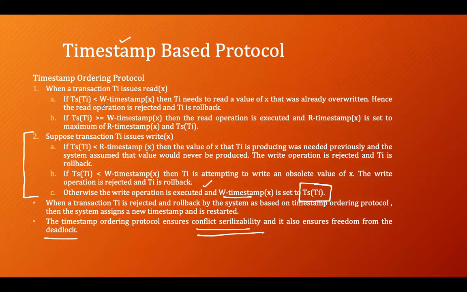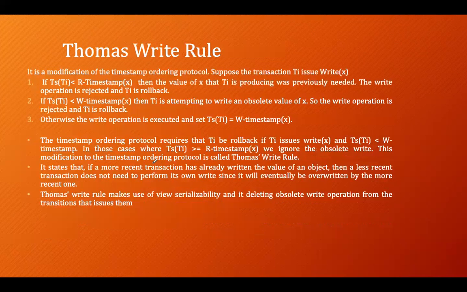One algorithm is, if a transaction wants to read something, it can be allowed. And the second is, if a transaction wants to write something, it can be allowed. For that, they have given some conditions. In the write condition, Thomas, a scientist, has given his rule, and that rule is called Thomas Write Rule. It is a modification of the timestamp ordering protocol.